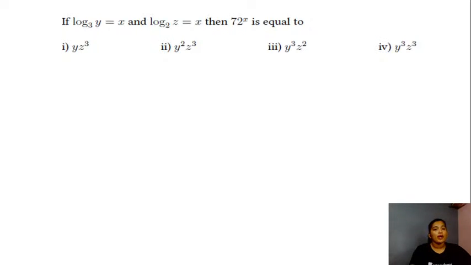If log of y to the base 3 is equal to x and log of z to the base 2 is equal to x, then what is the value for 72 raised to the power x? Which of the following options will be equal to 72 raised to the power x, students? So give a try, choose any of the options that you think is the right answer here. Please do leave your answers in the chat box. I would like to know your responses. What do you all think is the right answer here?